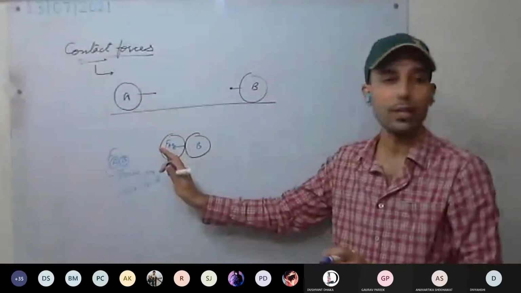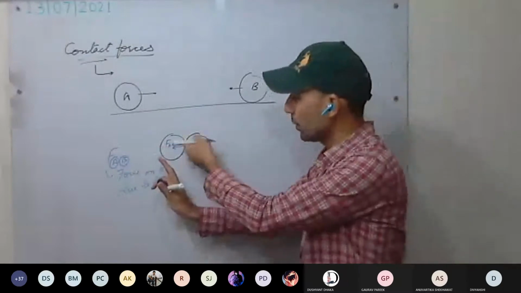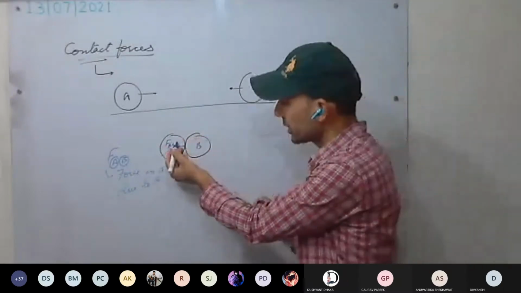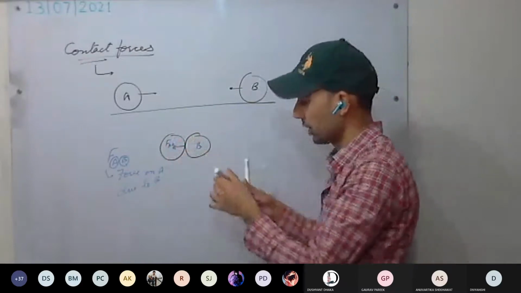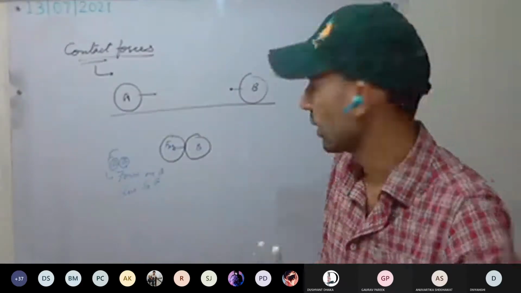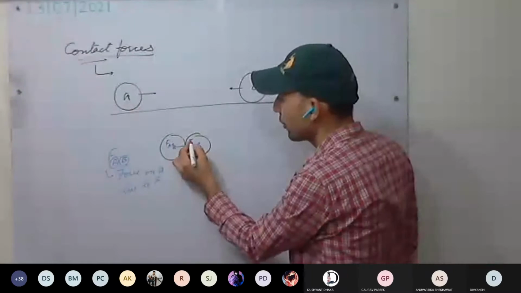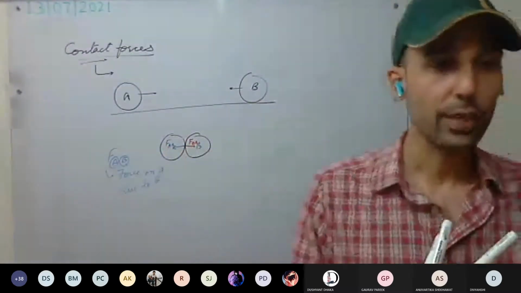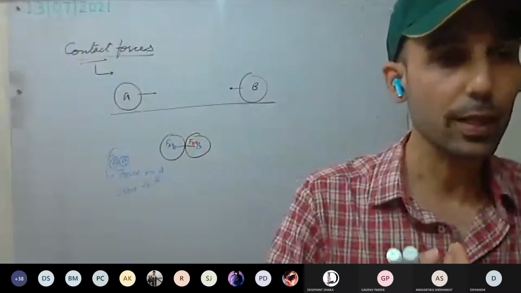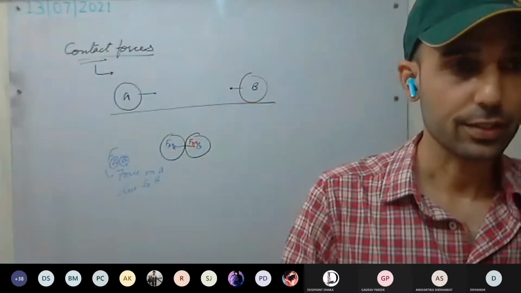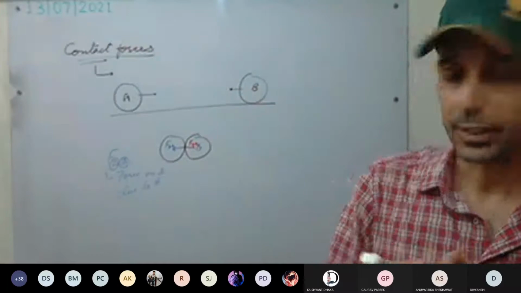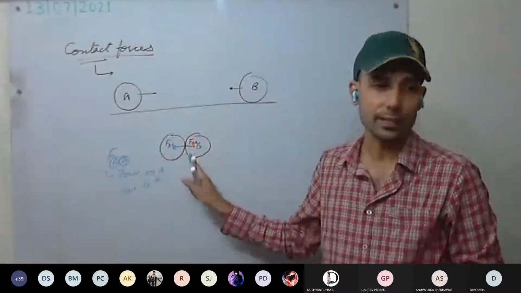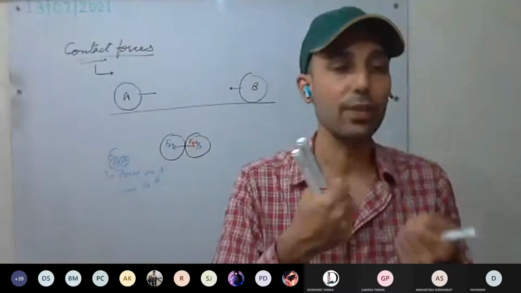As B body applies force on A, similarly there will be a force of reaction as well, that is, this body A will apply force on B, and that will be FBA. These two forces will be equal in magnitude but opposite in direction. They do not cancel each other. Remember this, since they are acting on different bodies.